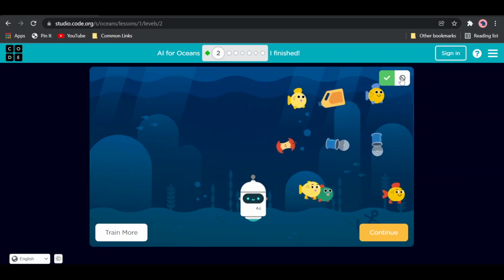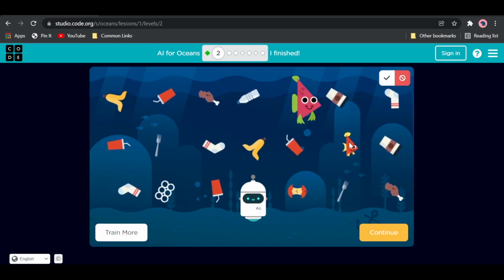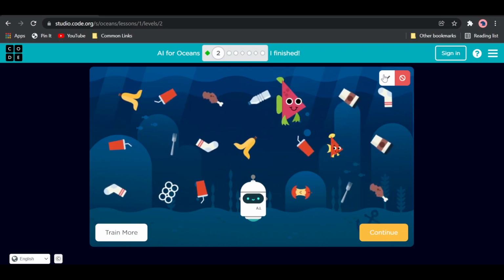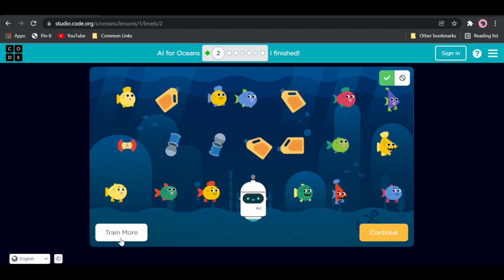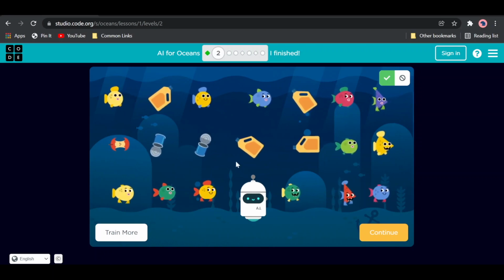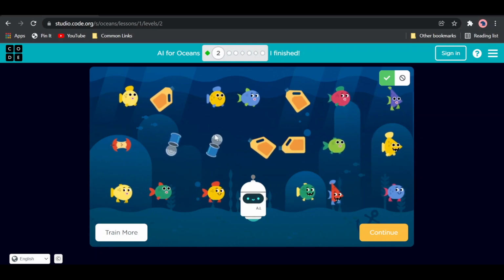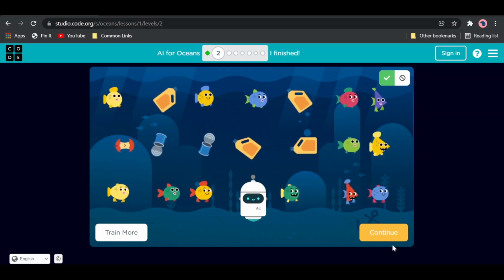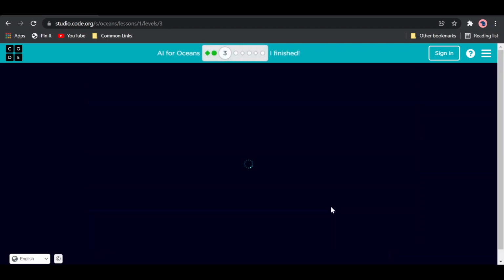And if we go to this button here, you can see things that it has recognized as not fish, but there are some fish that should have been recognized as fish. So if you see that your AI is not doing very well in recognizing fish, you can click train more to do that process again, to give the AI more data so it can learn to do it better. And when you train it more, when you come back to this screen, you will see that the mistakes the AI makes get less and less. So let's click continue for now and go to the next level.